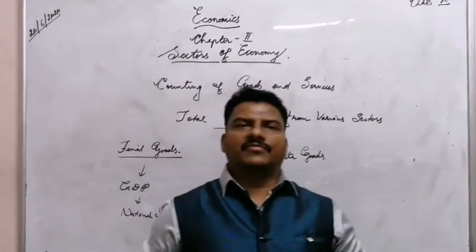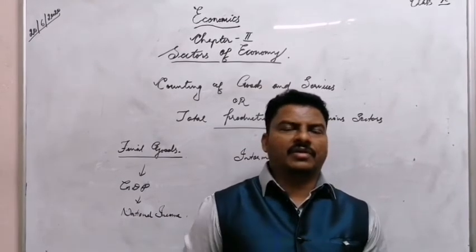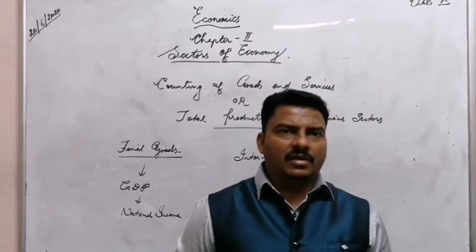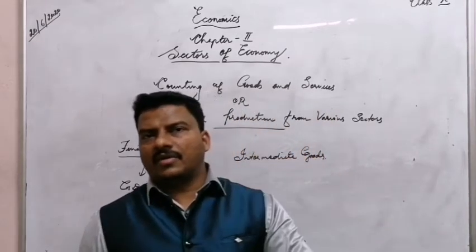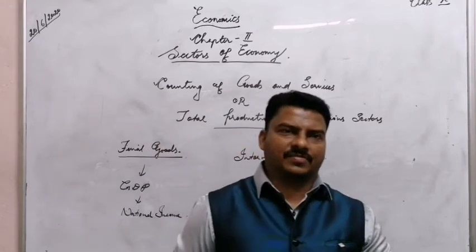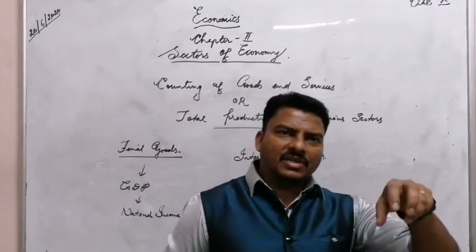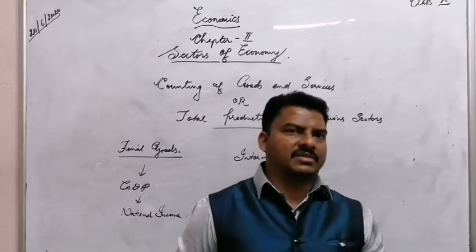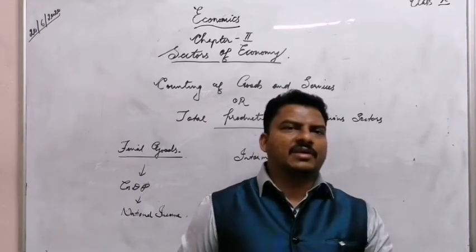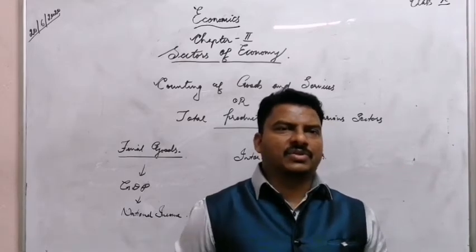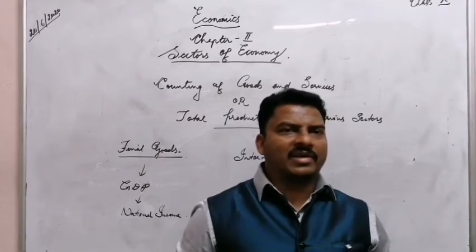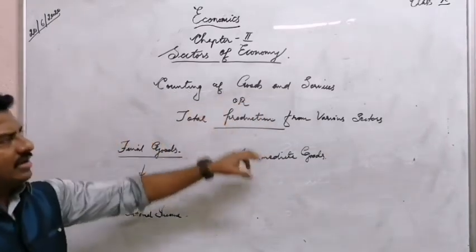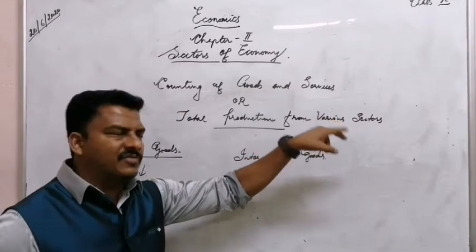So we have studied the different sectors of the economy: primary, secondary, tertiary, organized and unorganized, private and public, and all we studied. My question, how do we count the total production from these sectors? And how can we calculate the total goods and services from these sectors? By the calculation of goods and services from these sectors, only then can we calculate the national income and the total production, and the contribution of these sectors to the national economy can all be evaluated. So how can we calculate the total goods and services, total production from these sectors?